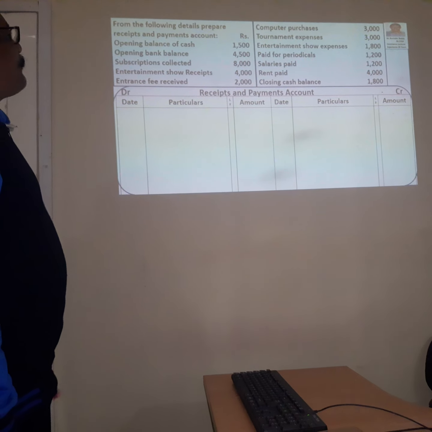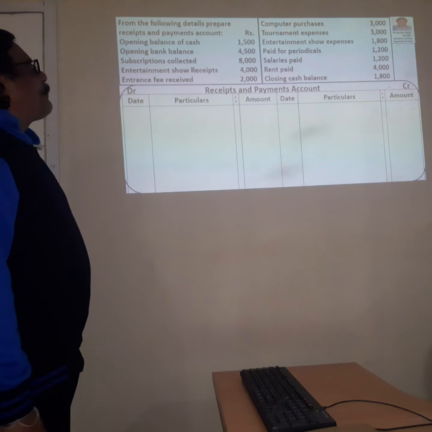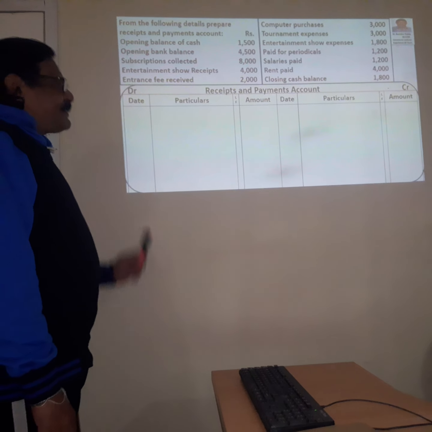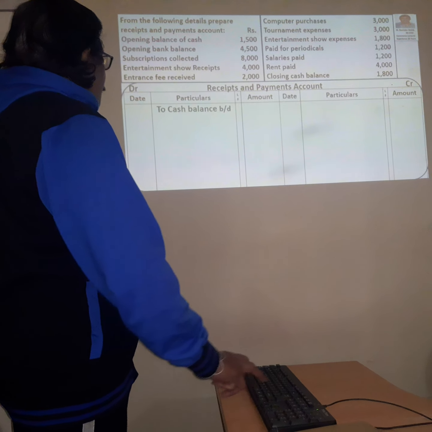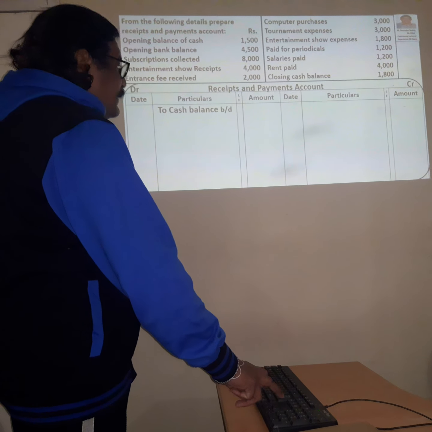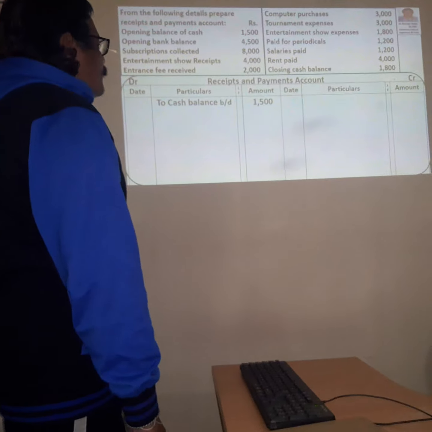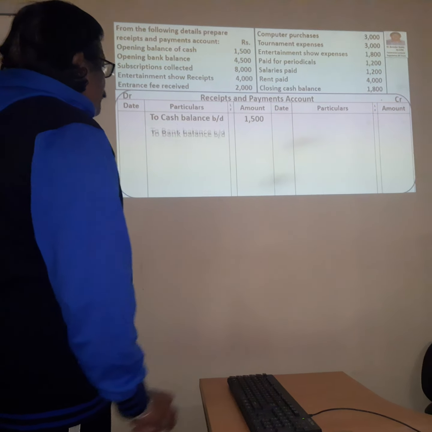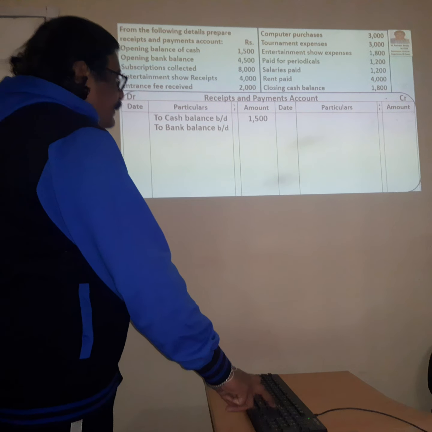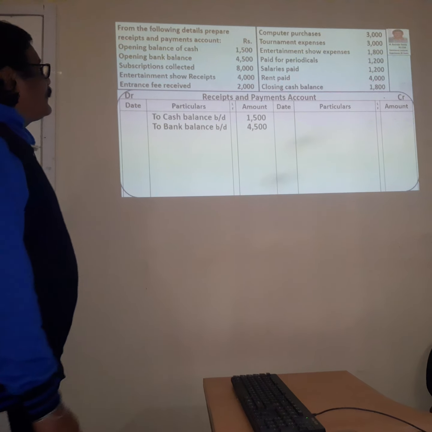Here, the opening balance of cash and the opening bank balance are always starting debit balances, so we show them on the debit side. But there is no date mentioned here. Just 1,500 for cash, and then the opening bank balance, you are showing on the debit side as 4,500.